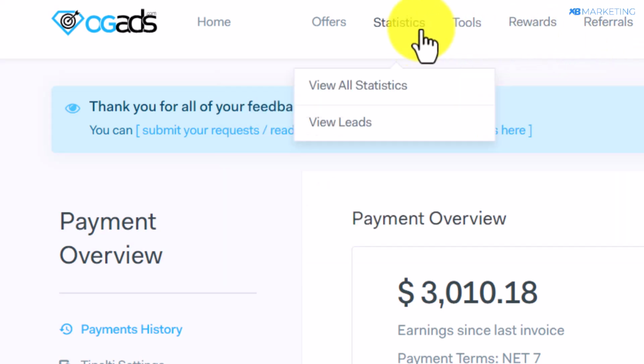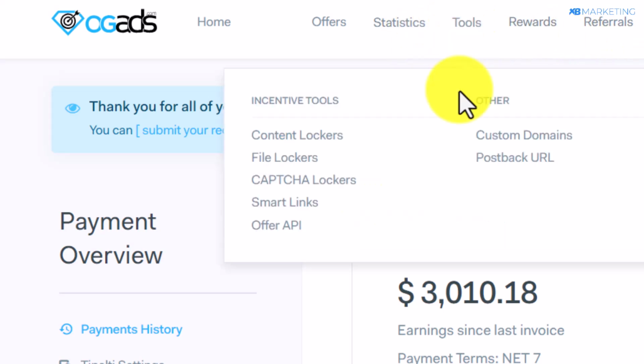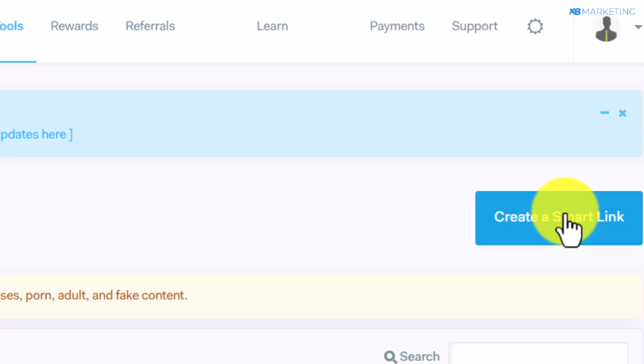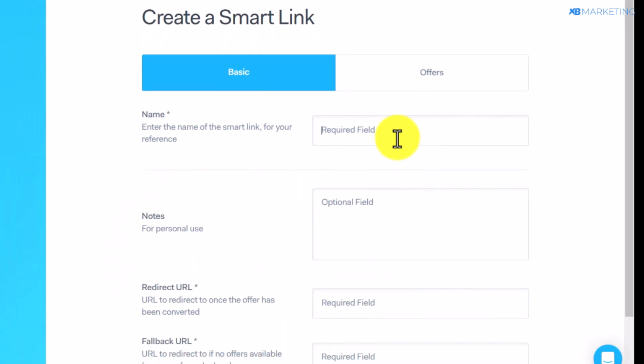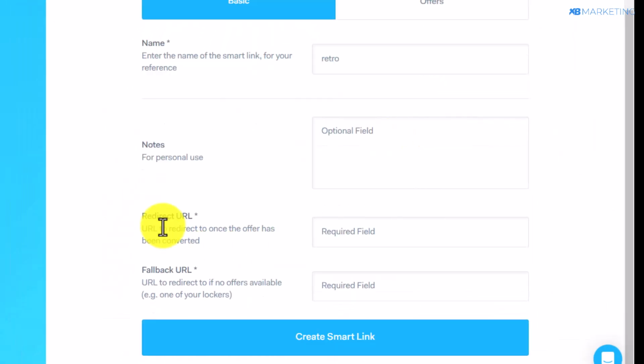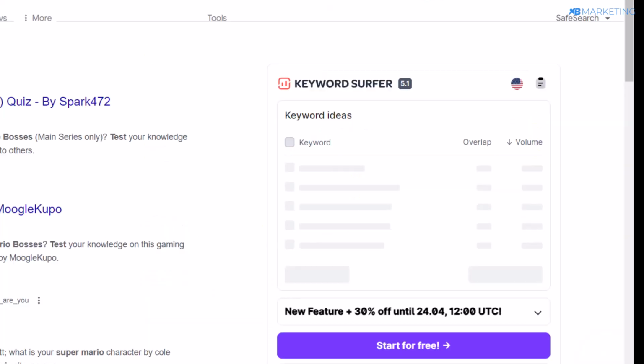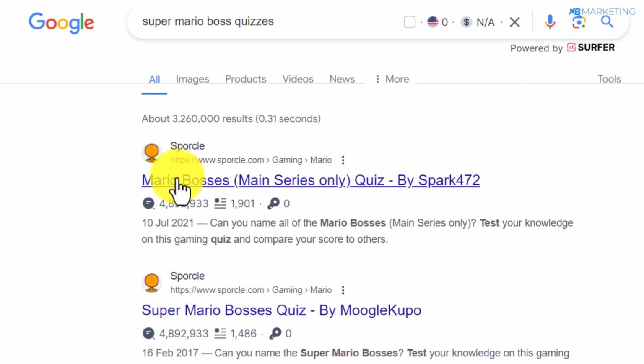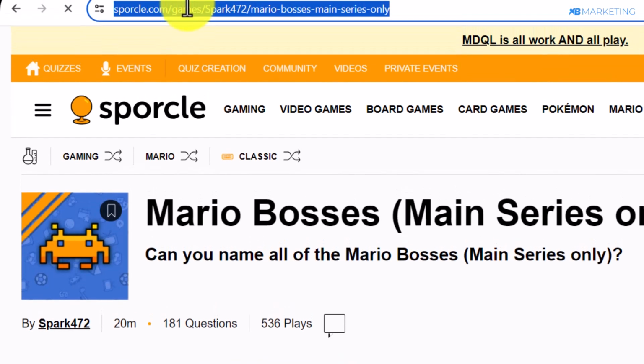So once you do that, you want to come over to tools, and you want to come over to where it says smart links. So if you click on that, all you simply need to do is to click on create a smart link. And you want to come over here, you want to give your smart link a name. You want to come over to this section that says direct URL. So this is really not important, but you want to come over to Google and you can type in Super Mario Bros quizzes. And this is where you are going to get some quizzes as well. And you can simply redirect people to this website.